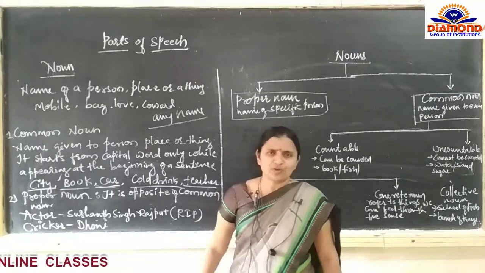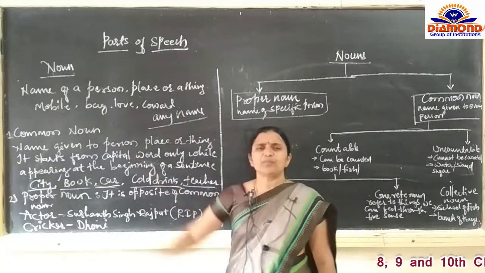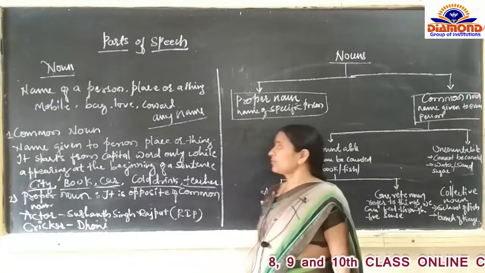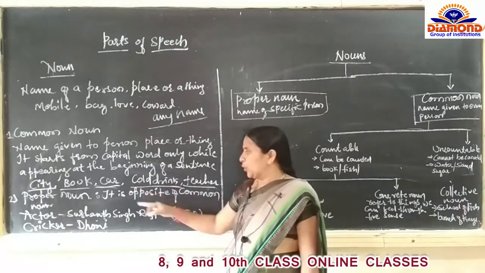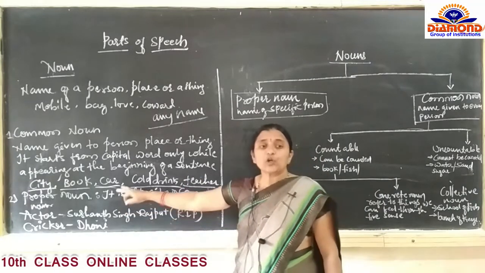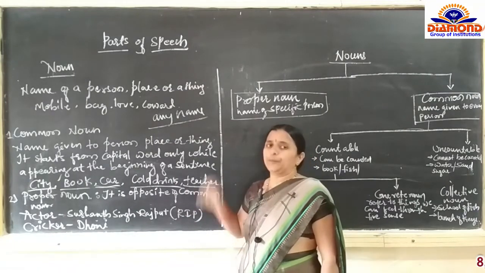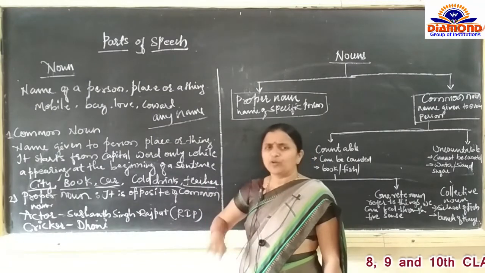Every teacher we are going to call teacher only. So many examples are there. So city, book, car, cold drink, teacher. These are all the common names we commonly call.